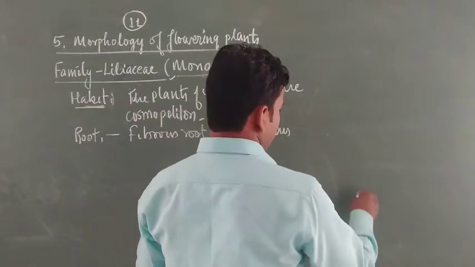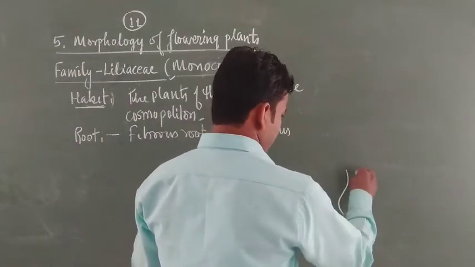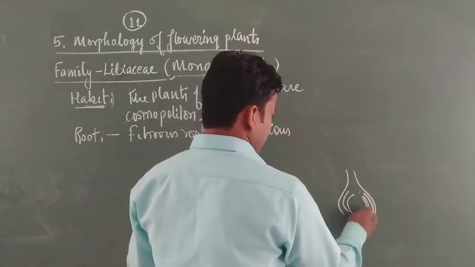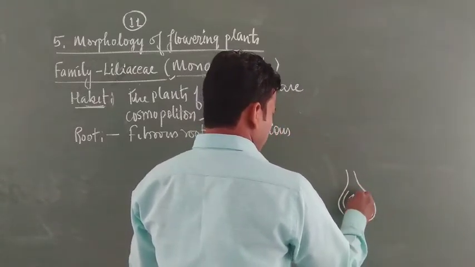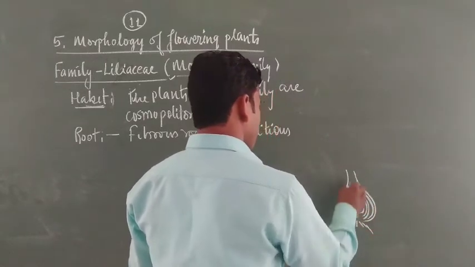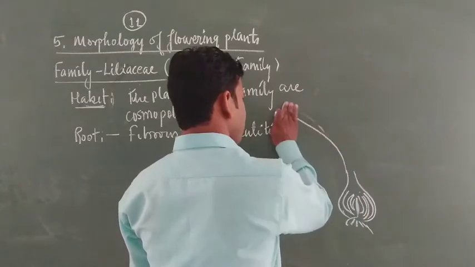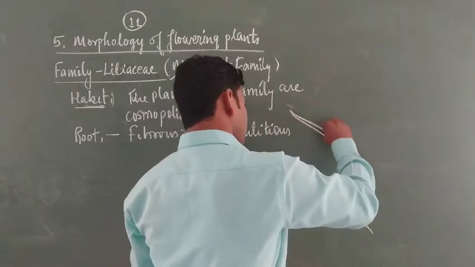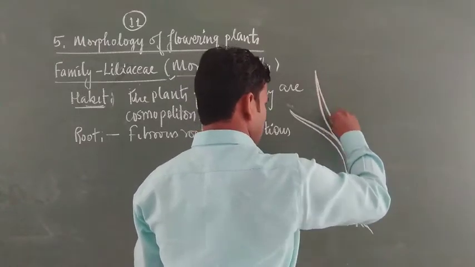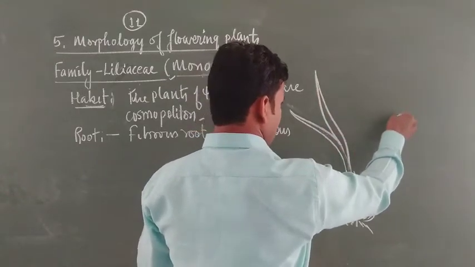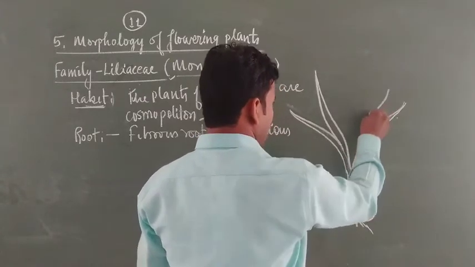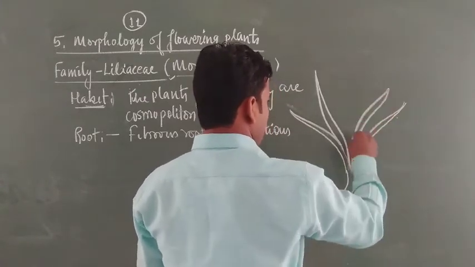If you prepare a diagram, you can see many fleshy leaves that surround the central stem. This is a root. This is a leaf having parallel venation because the plant is monocot.